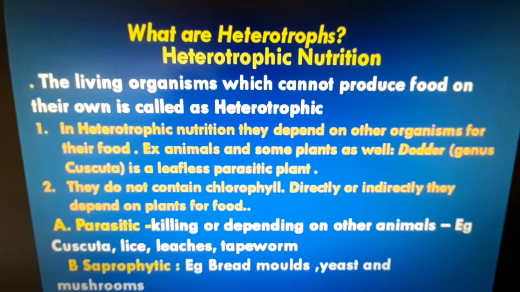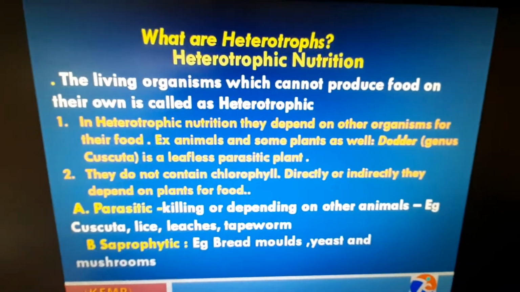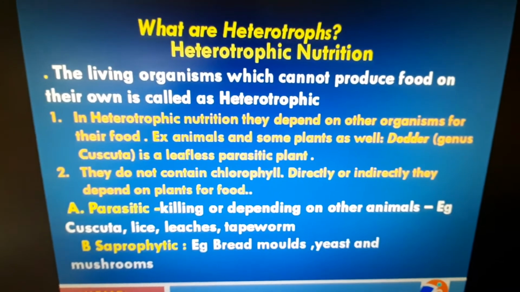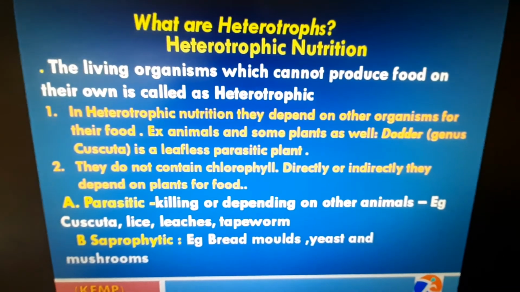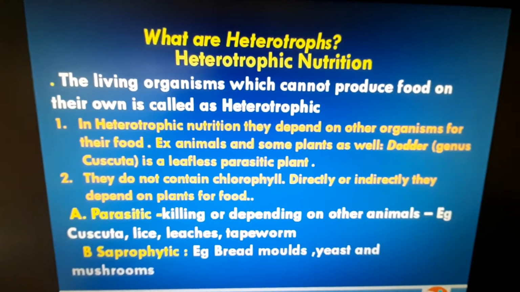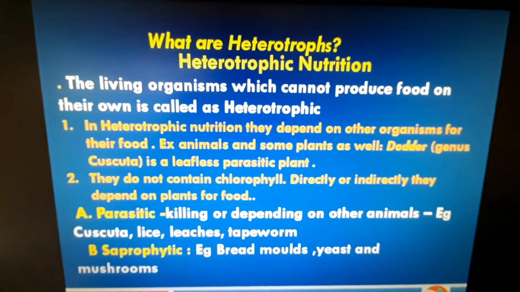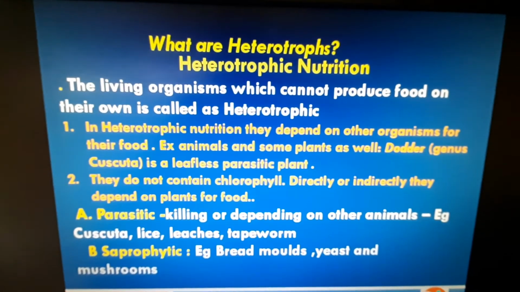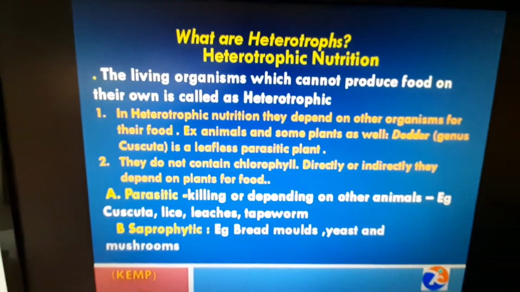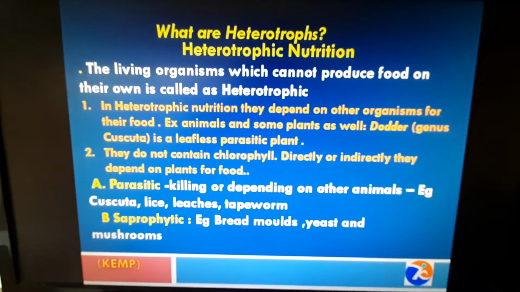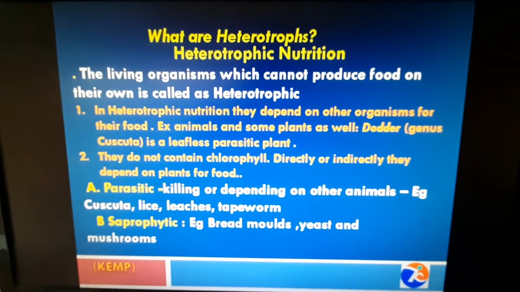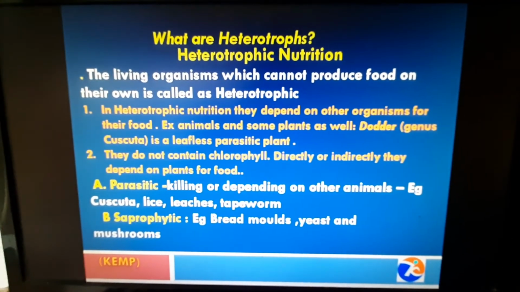What are heterotrophs? Heterotrophic nutrition. The living organisms which cannot produce food on their own are called heterotrophs. They depend on other organisms for their food. Examples are animals and some plants as well. Dodder is a leafless parasitic plant. It does not contain chlorophyll. Why are they heterotrophic? Because they don't have chlorophyll, so they cannot produce their own food. Directly or indirectly, they depend on plants for food.